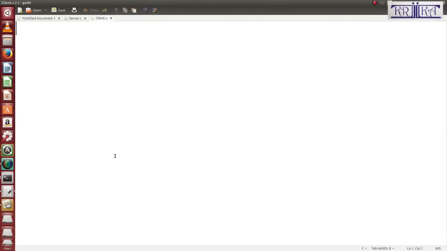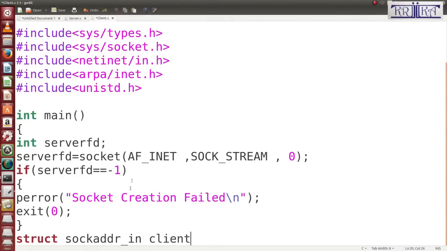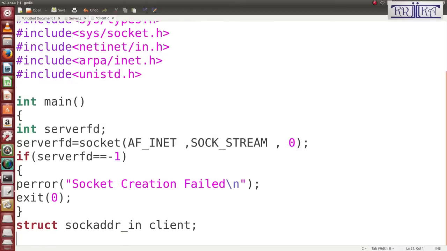Then I save this. And you know, on the client side you only need to declare one variable, that's called client, and you also declare the server, because the client will try to connect to the server.